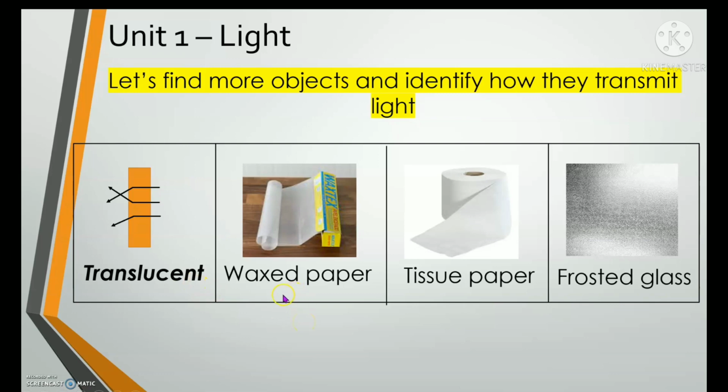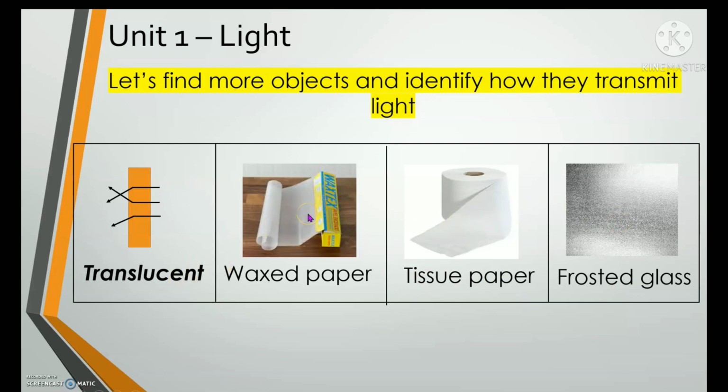Everybody repeat after me. Waxed paper, tissue paper, frosted glass. Very good. So these three examples are all translucent.